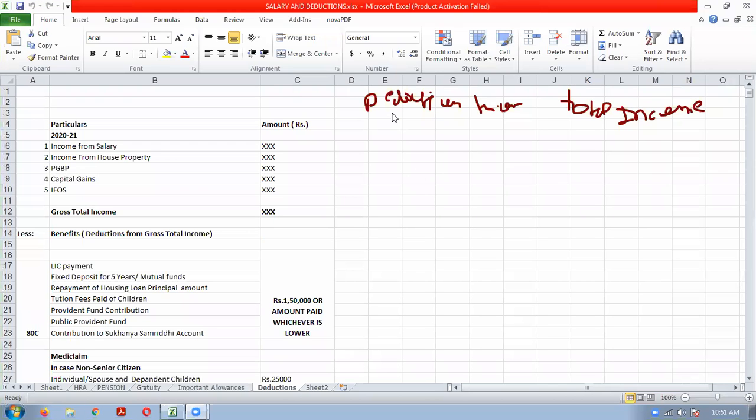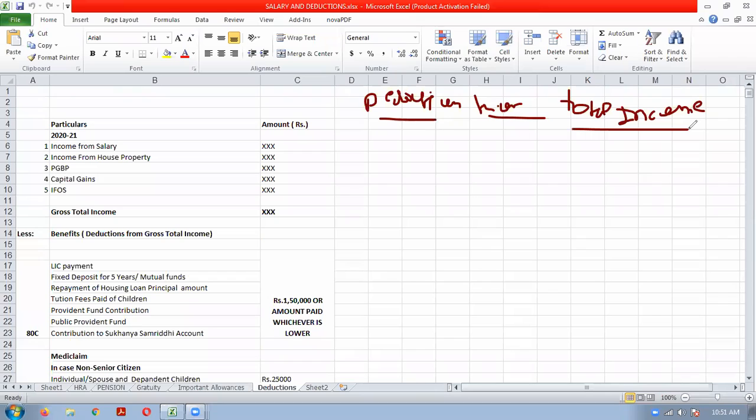So, deductions from total income. Before directly moving on to the topic, let us first understand the concept of this topic.